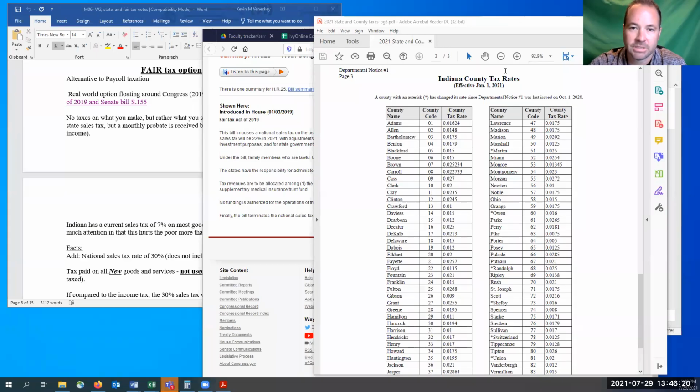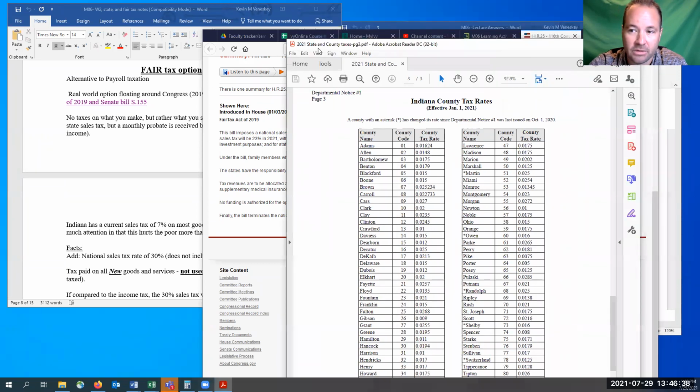All right, our first item that I wanted to touch on here in part 2 of our module 6 is I forgot to bring up the Indiana county taxes and how to find what your county, or any county that I have listed in the problems or the quizzes that we do, the homework assignments. You want to pull up the 2021 state and county taxes that I have there in the learning activities. And then you come down here to page 3.